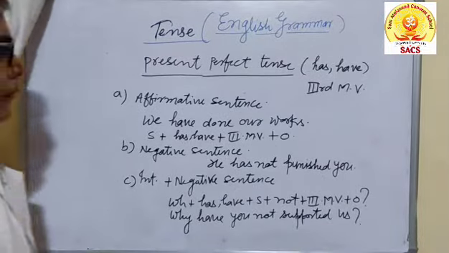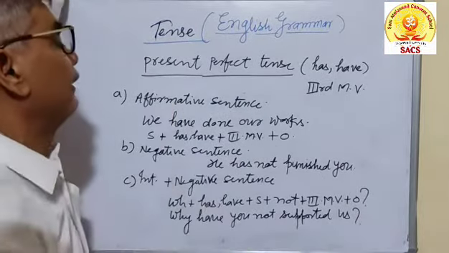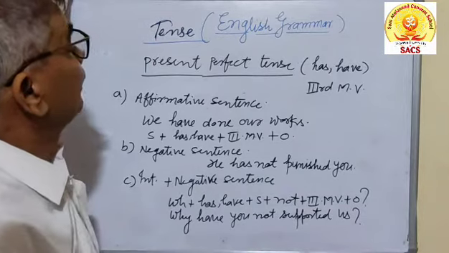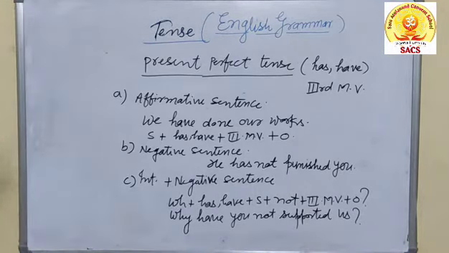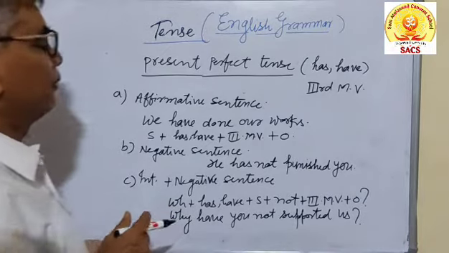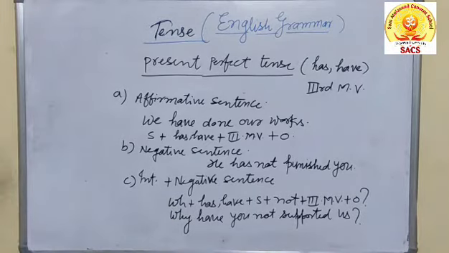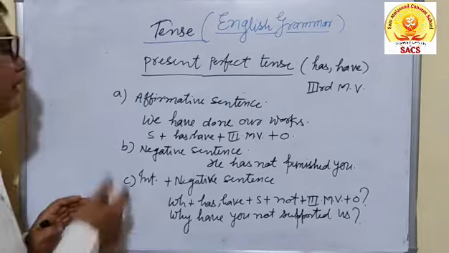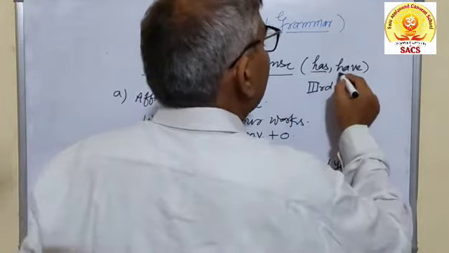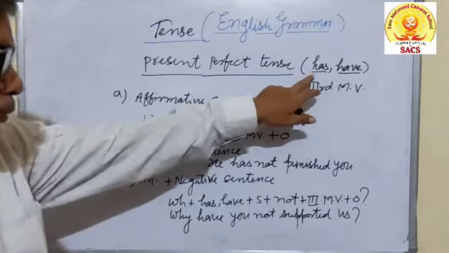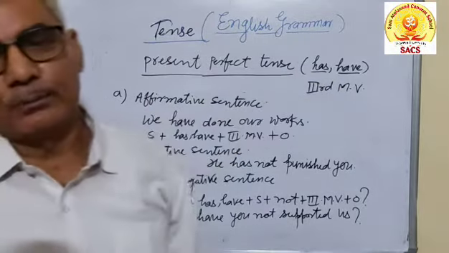Now we shall begin the present perfect tense. You can see at the blackboard that present perfect tense means the work which has recently been completed. That is known as present perfect tense. It is known in Hindi as Asanna Bhutkal, which has recently happened. There are two helping verbs only, has and have. Has is used for singular and have for plural.